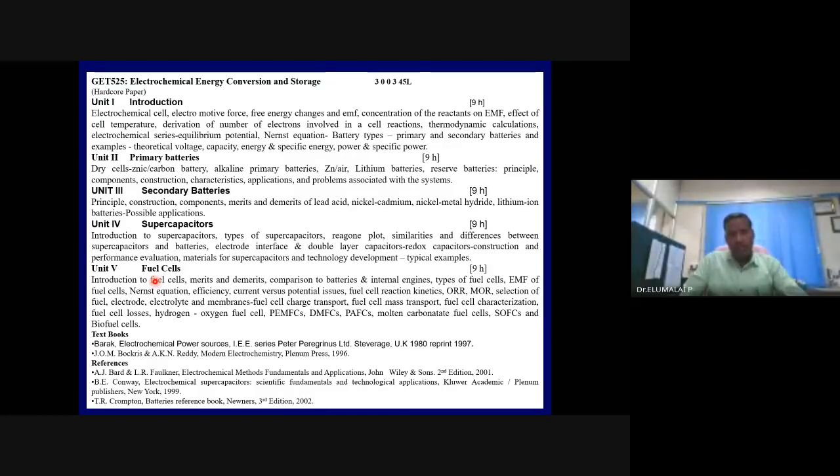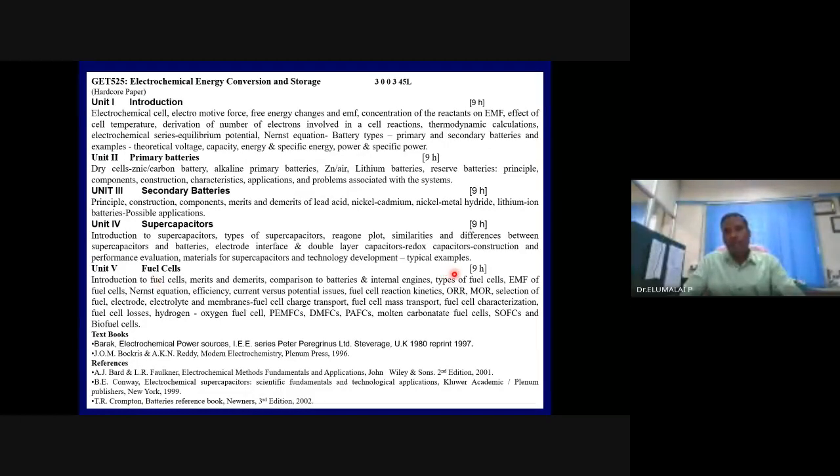Energy converter, it doesn't store. Fuel cells do not store the energy, but they convert the chemical energy into electrical energy. As long as you feed the fuel and oxidant, fuel cells will generate electrical energy. Once you stop, it is like putting off your engine. It will stop functioning. It will stop producing electrical energy.